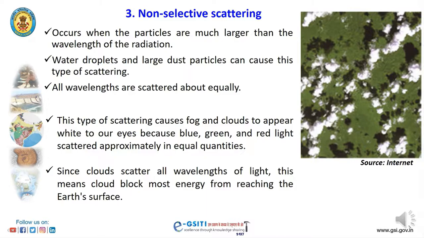Since clouds scatter all wavelengths of light, this means clouds block most energy from reaching the Earth's surface. This can make interpreting and analyzing remote sensing data very difficult in areas prone to cloud and fog cover.